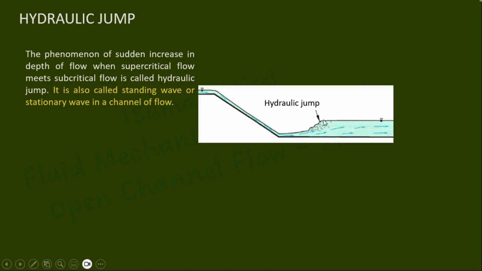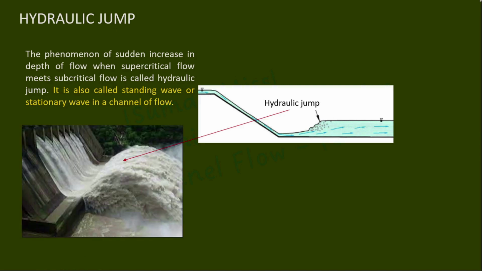Since the non-uniformity is limited to a short distance, the hydraulic jump represents a local phenomenon. The hydraulic jump also forms when the liquid flows out from a spillway. In this case, the idea of creating the jump is to dissipate the large amount of energy that is carried by this water. Otherwise, it will scour the entire downstream structure.